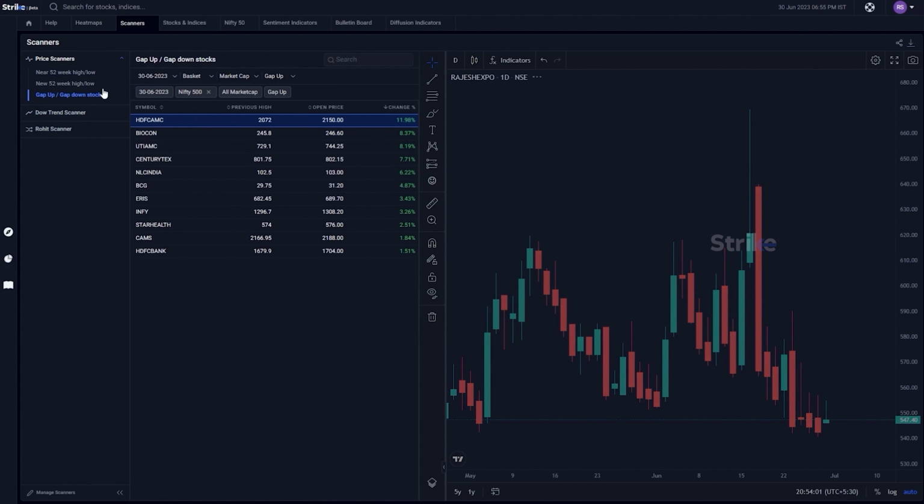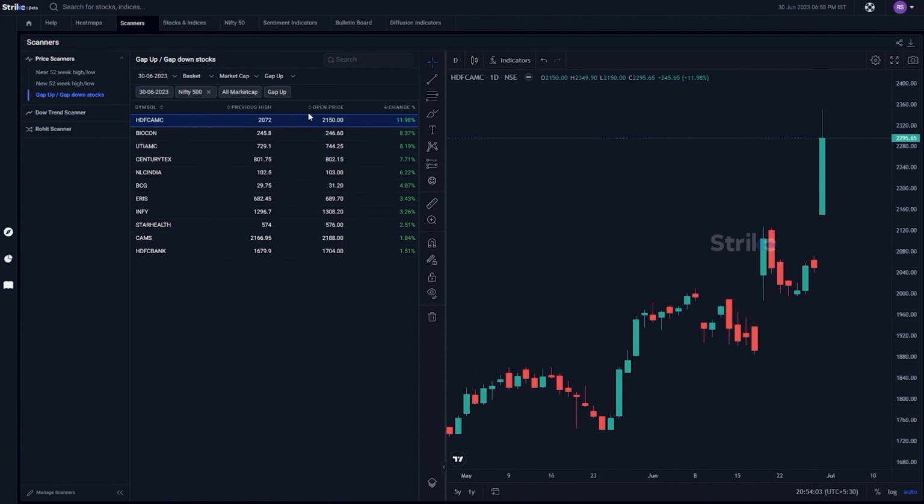The third section that we have here is gap ups and gap downs. Now, gap ups and gap downs are when prices open much higher. So we're looking at Nifty 500, we're looking at gap up. You notice prices opened much higher. Now, it's possible that they open higher and also go down. Today was, of course, an up day and therefore you are seeing an up move. It could be anything, but the gap is what it's trying to capture.